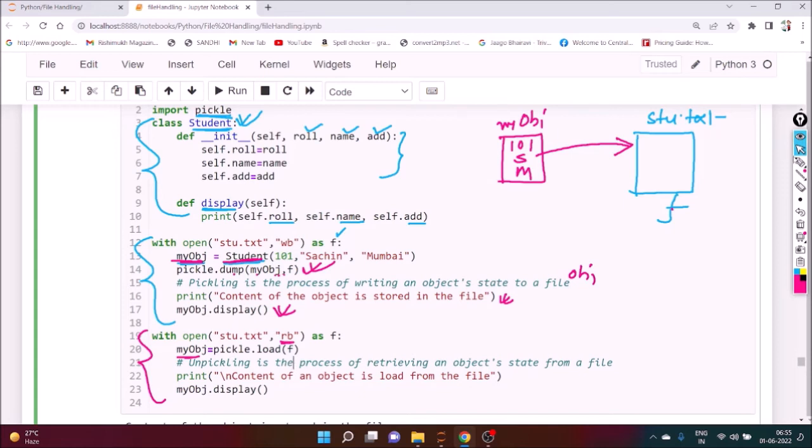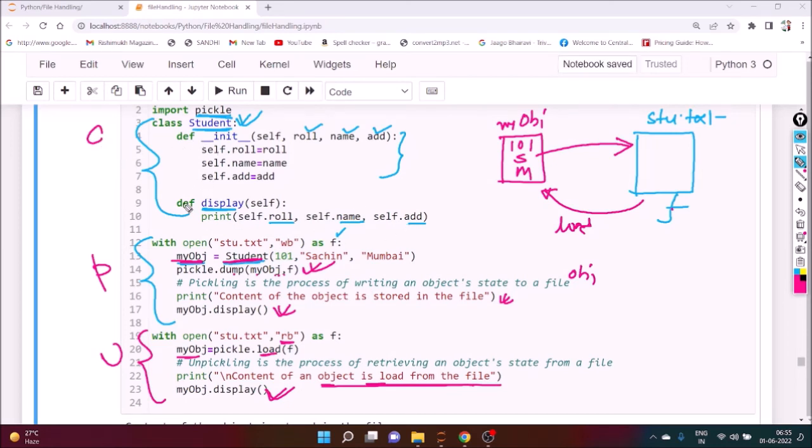After that, you can load it. Inside my obj, we have to transfer the data from the file to the object. That's why here you need to load it. This is nothing but our unpickling, and we can display it once again, and the message is that the content of the object is loaded from that file. So this is our pickling part, and this is our unpickling part. Here we create the class, and this is the constructor, and this is our method declaration.